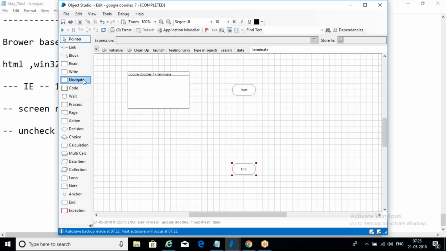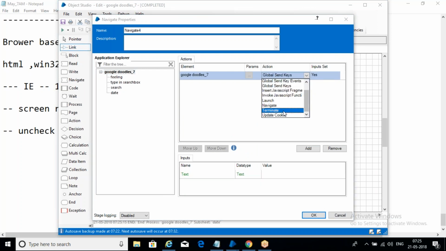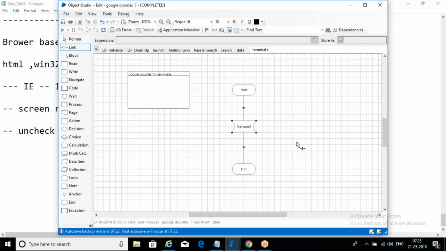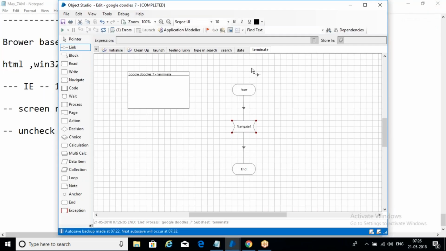Click OK, and then what? So we have to use navigate. Give the link. Double click on this. We have to use main element, and then we have to use terminate, and click OK. Now if you run this, it has to close. Now we have used it, see this, the application has been terminated, right? It's not there, it has been terminated. So like this we can perform all the actions.